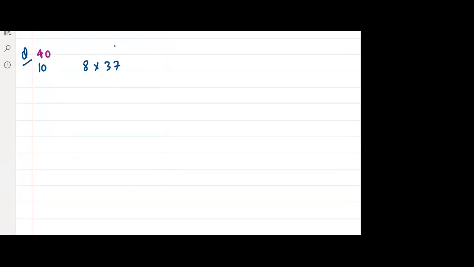So let us see over here. 8 is less than 10. By how much? Sir, it is 2. And 37 is less than 40. I'm taking 2 numbers as reference. By how much? Sir, it is 3. Same method. But instead of taking 1 reference, I'm taking 2 references.